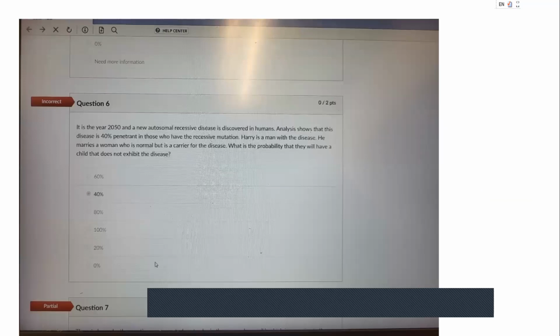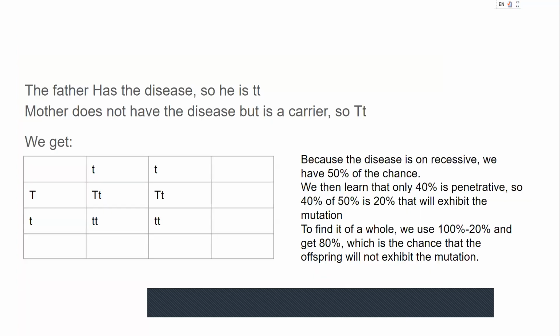The third question is finding the probability that a child does not exhibit the disease. It is given to us that the disease is an autosomal recessive disease, which means that it is not gender linked, and that only two of the recessive genes are needed for this disease. Now, it tells us that the father has the disease, so he has the two recessive genes. The mother does not have the disease, but is a carrier, so she is heterozygous for the gene.